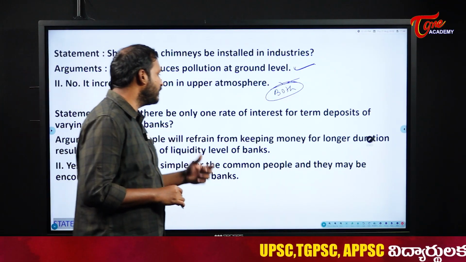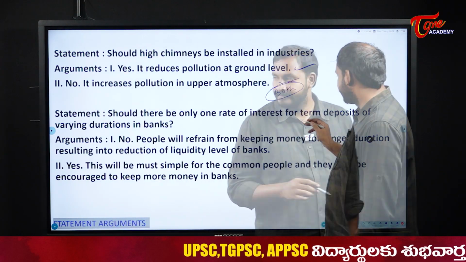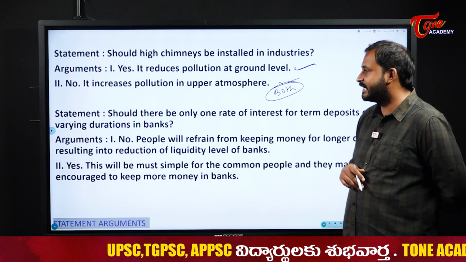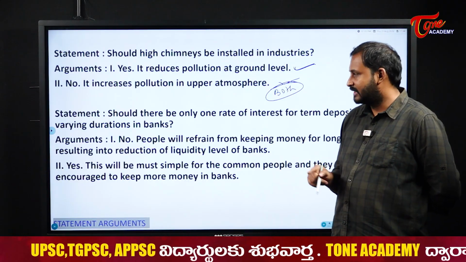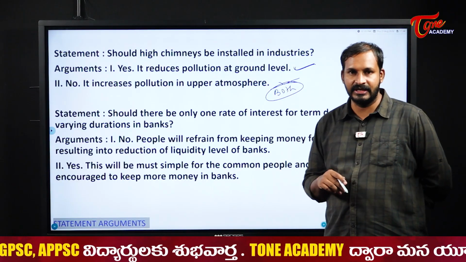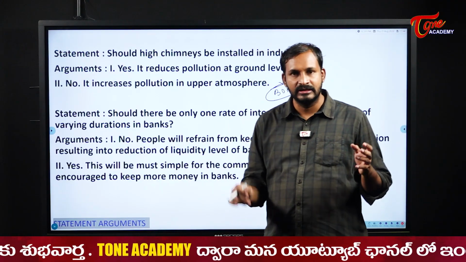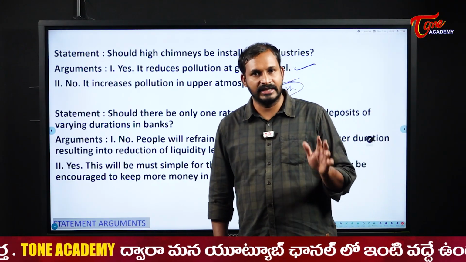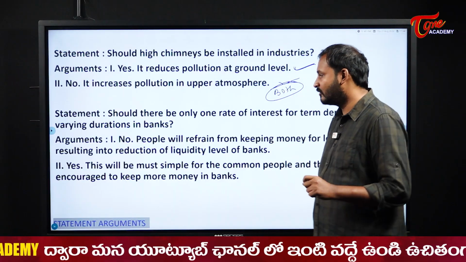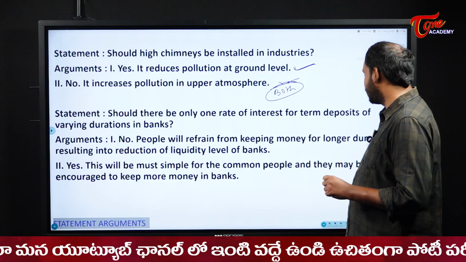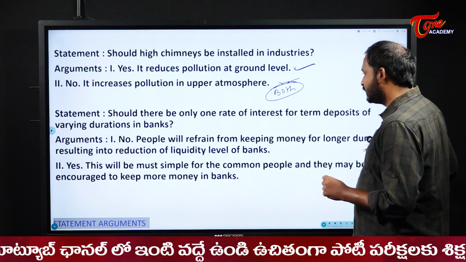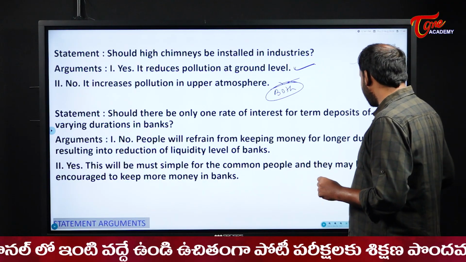Next, should there be only one rate of interest for term deposit of varying durations in banks? They are asking whether only one rate of interest should be there for varying durations in the bank. That means based on the duration, the rate of interest will vary. That is the policy. Should it be changed? No, people will refrain from keeping money for longer duration, resulting in reduction of liquidity at bank. Yes.